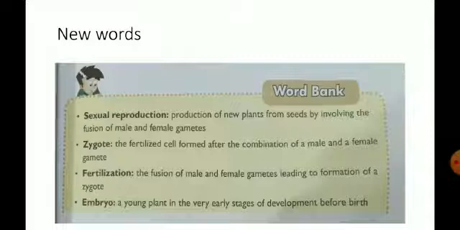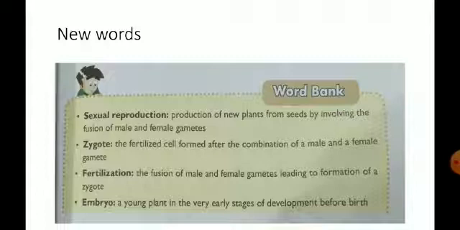reproductive cell. Then zygote, the fertilized cell formed after the combination of a male and a female gamete. So zygote means it is a fertilized cell. It is forming after the combination of a male and a female reproductive cell. Fertilization, the fusion of male and female gamete leading to formation of a zygote.